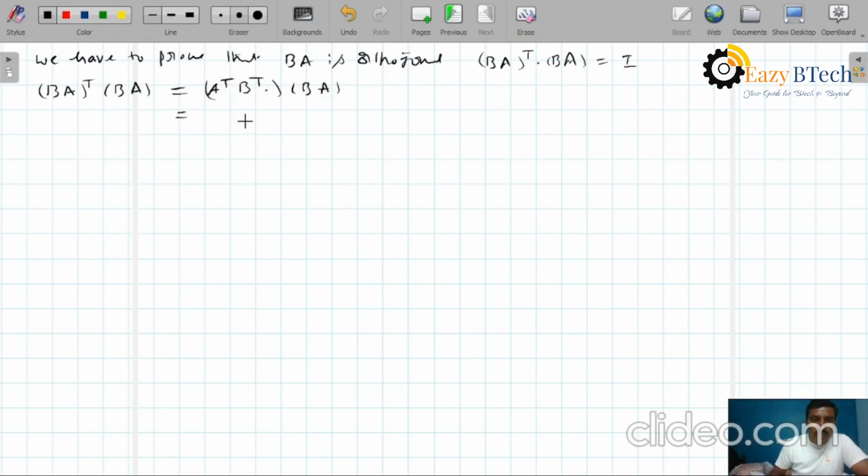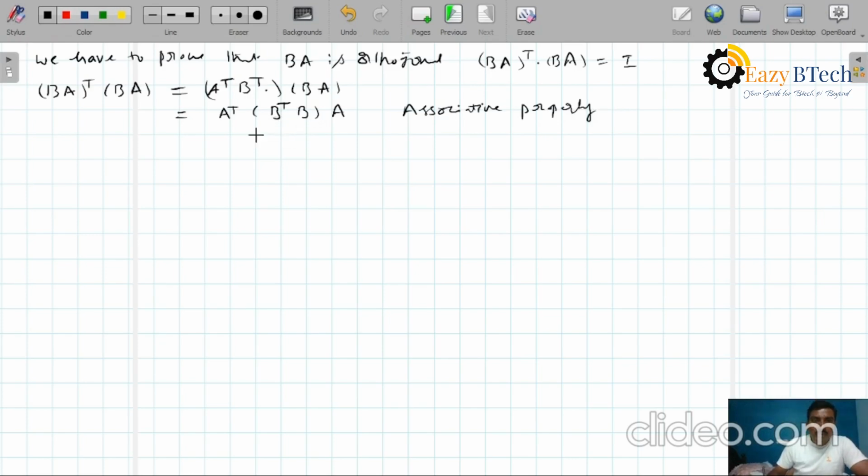Now I will apply the associative property. Associative property means we can change the bracket according to our convenience. So here I am changing the bracket: Aᵀ into (Bᵀ into B) into A. This is called the associative property.